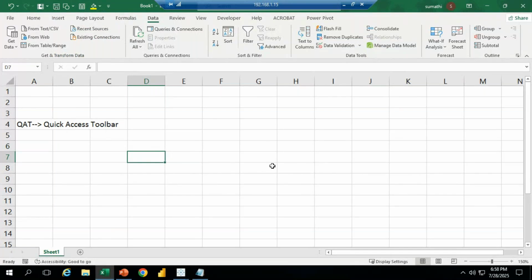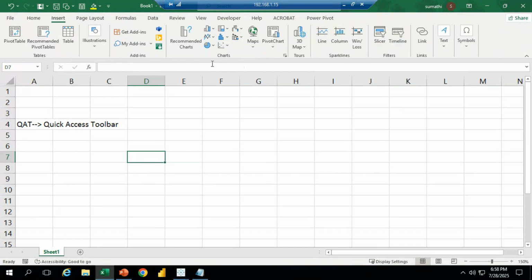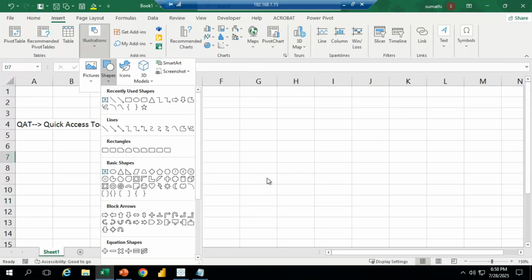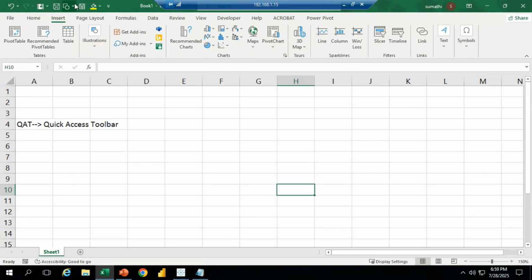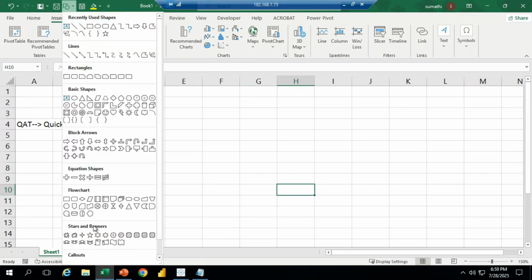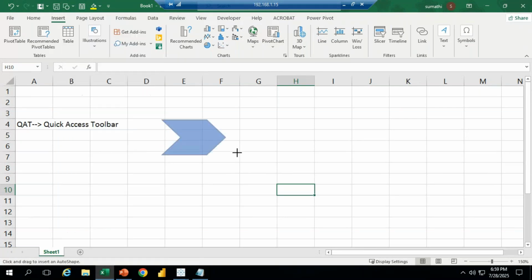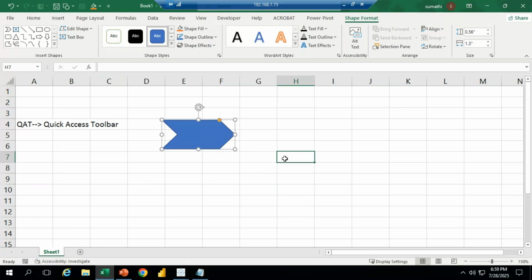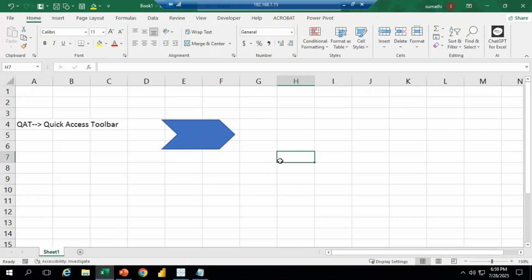Suppose I want to insert images or shapes into my worksheet. We have to go to the Insert tab, and in that select Illustrations, then shapes, like that. Instead of that, directly we can click on the quick access toolbar and import the images, all these things. I imported some shapes and designs. Now I want to save this. We press Ctrl S on the keyboard, or else directly click on the Save option.